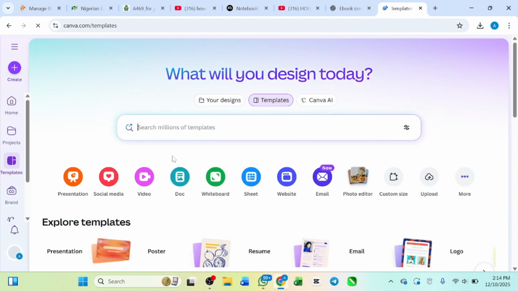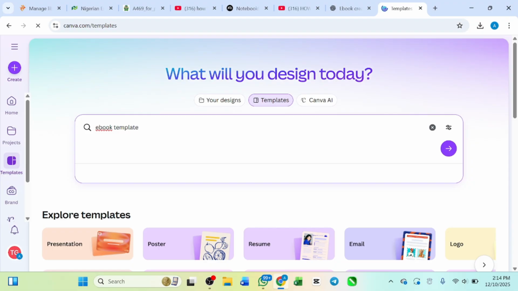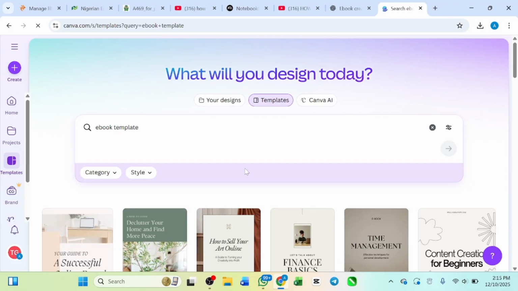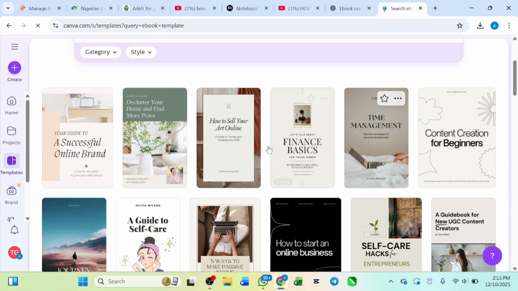Okay, so here we are on Canva. The next thing you need to do is come here and search for ebook template, and then hit enter. Okay, so here we are. You see, there are a lot of templates here that you can choose from.